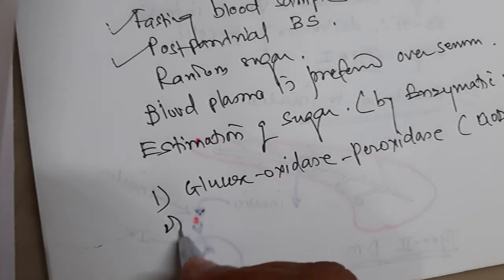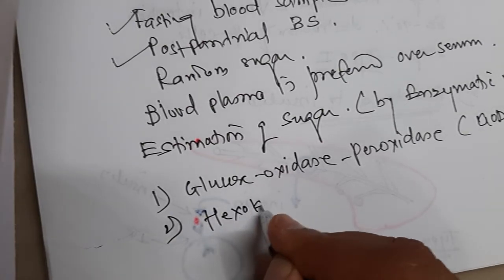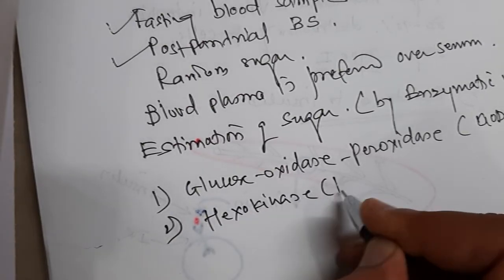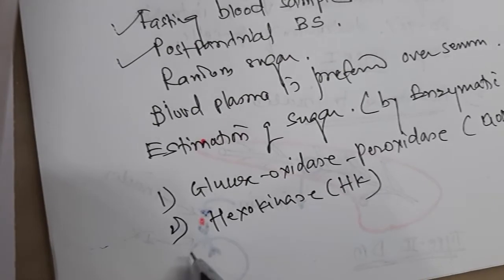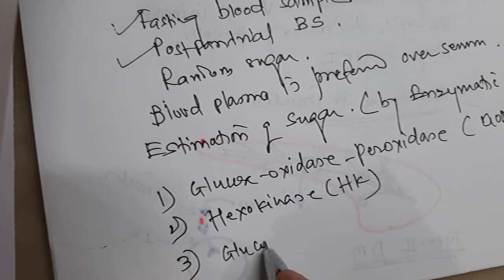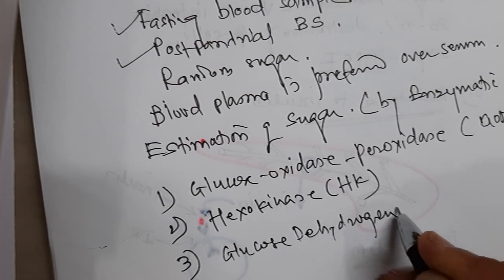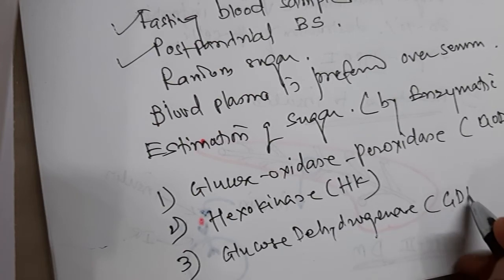Okay, the second method we are using is the hexokinase method. There is a hexokinase enzyme. Third is glucose dehydrogenase, GDH.